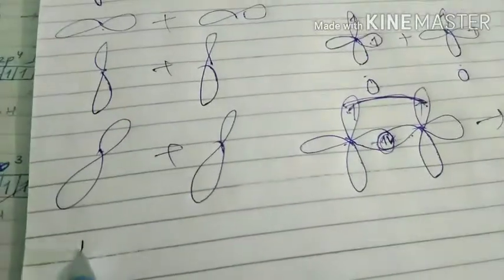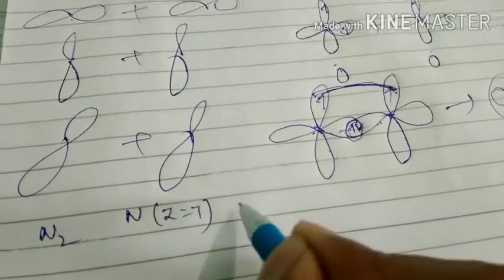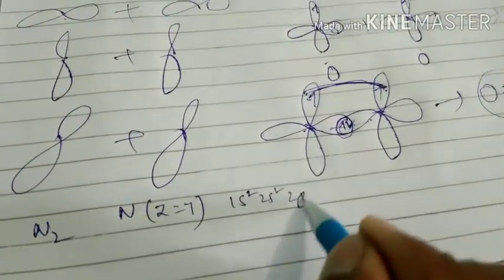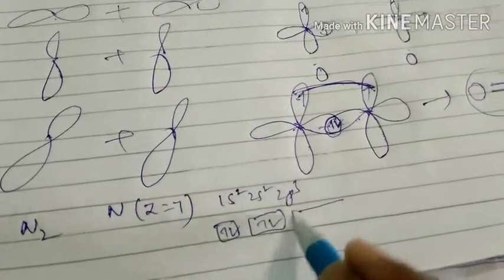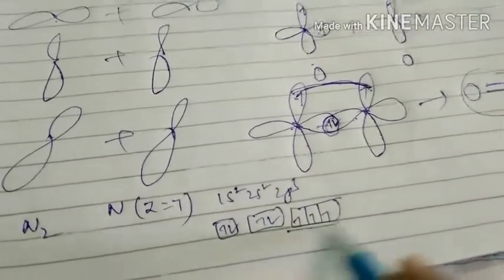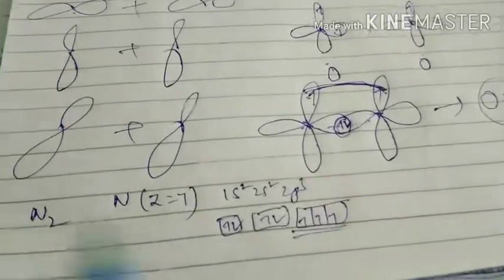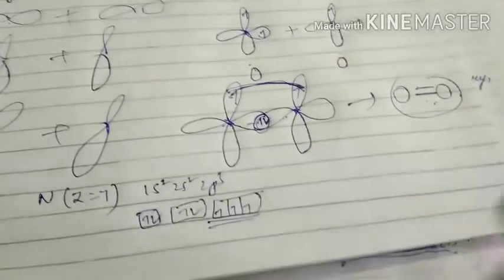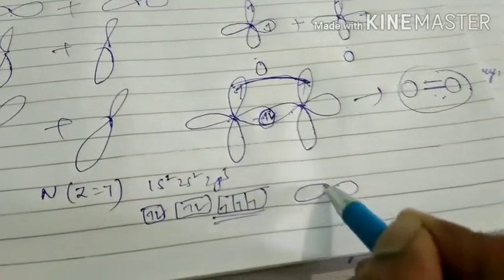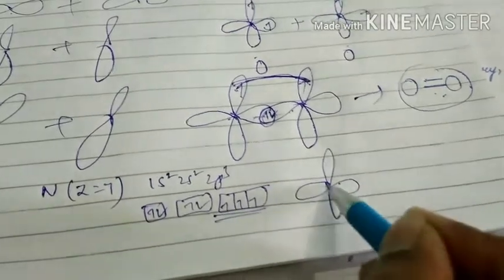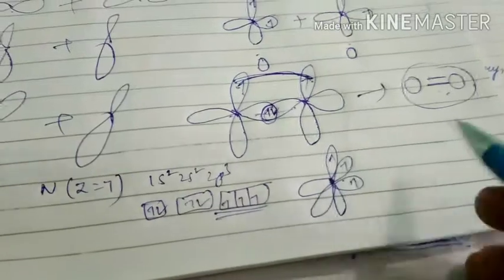Similarly, in case of N2, nitrogen atomic number how much? 7. Electronic configuration 1s2, 2s2, 2p3. That means it also contains how many unpaired electrons? 3 unpaired electrons. Those 3 are present in p orbital. Similarly, one more nitrogen also contains 3 unpaired electrons in p orbital. So there also overlapping takes place. See, this is px orbital of one nitrogen, py orbital, pz orbital. All contain one unpaired electron.